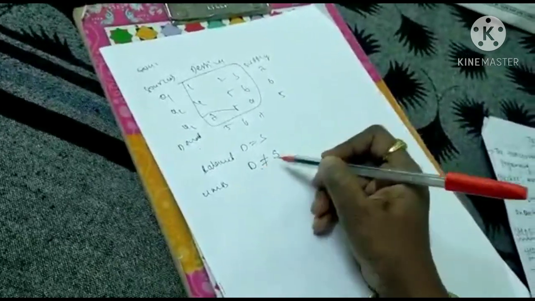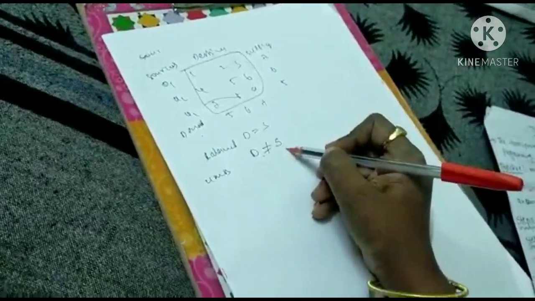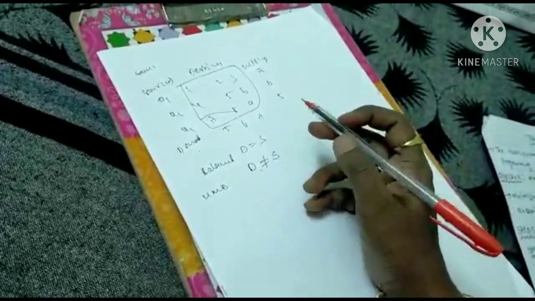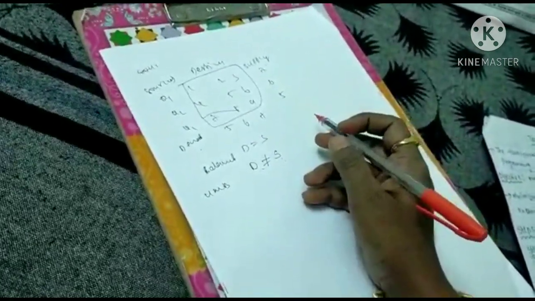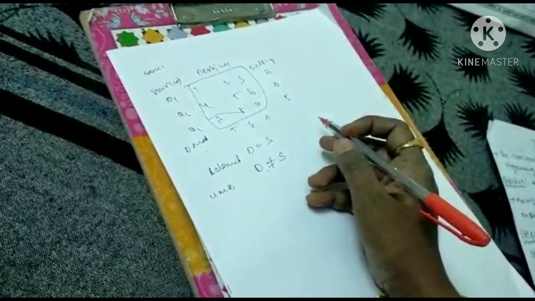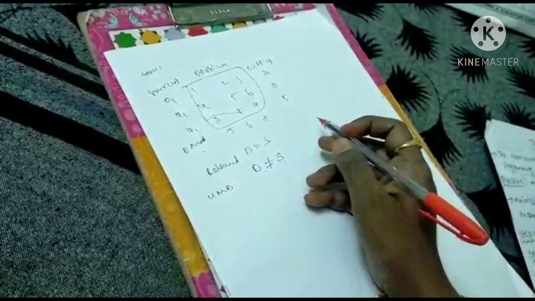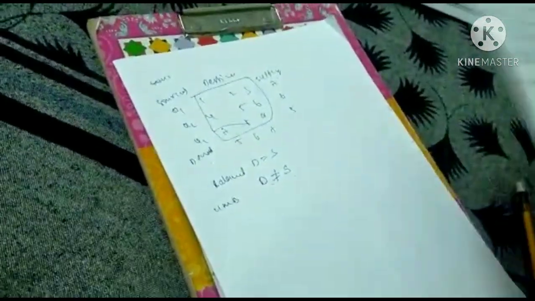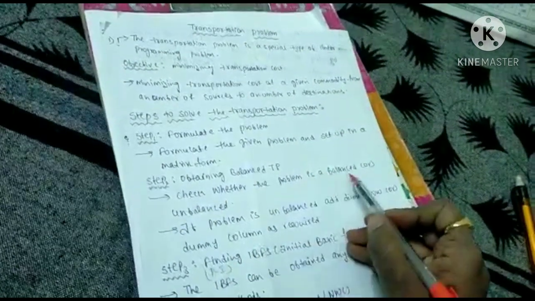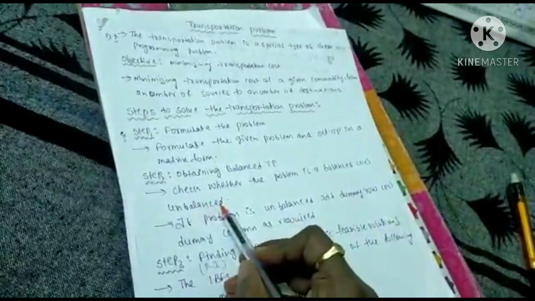If demand does not equal supply, you have to balance it, by adding some dummy rows and dummy columns based upon the situation. That is the condition. Check whether the problem is balanced or unbalanced.